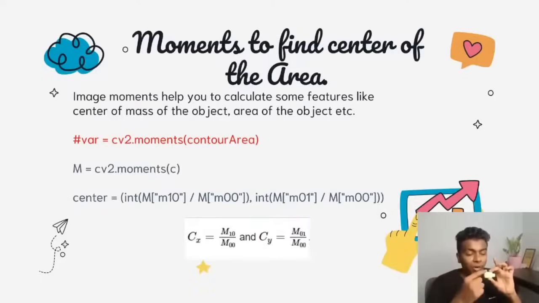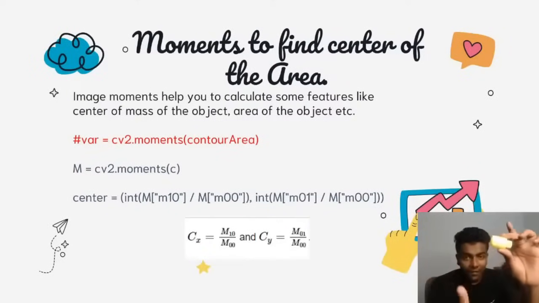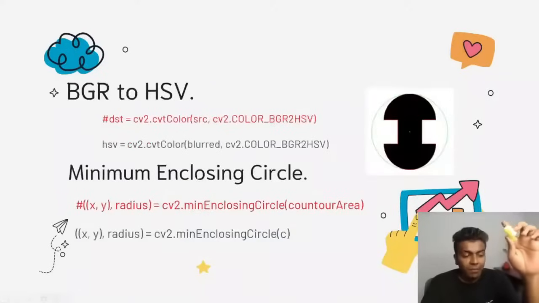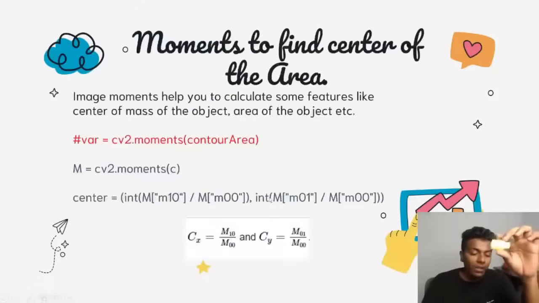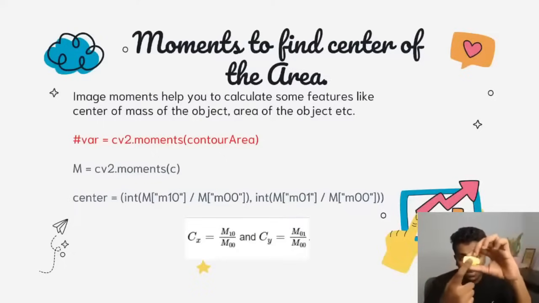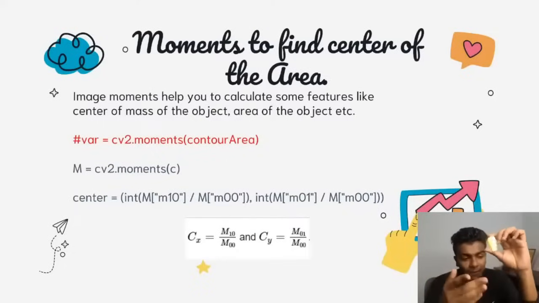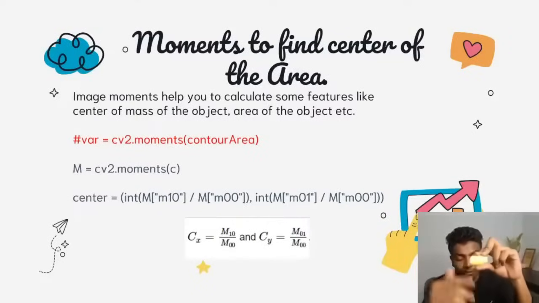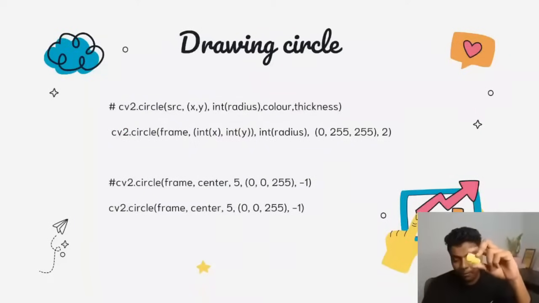The first task is to draw the circle around my object, my cap. That can be done with the help of minimum enclosing circle. We draw the circle around this cap, and then we need to find the center of this area. That can be found with the help of moments. These moments help you calculate features like the center of mass of the object or the area of the object. With this, we find the center of the object, and that is the red color dot which has been plotted.